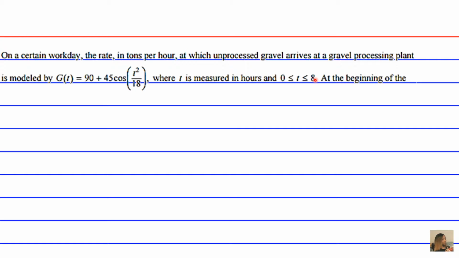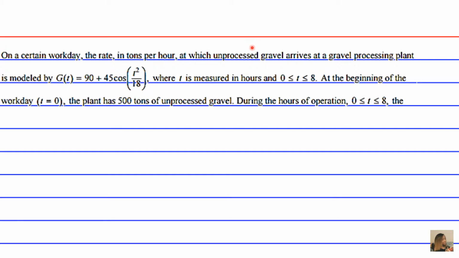At the beginning of the workday, that is when t equals 0 hours, the plant has 500 tons of unprocessed gravel. During the hours of operation, between 0 and 8 hours, the plant processes gravel at a constant rate of 100 tons per hour.